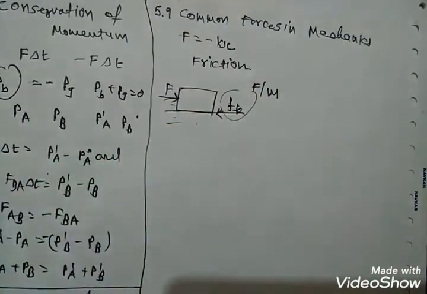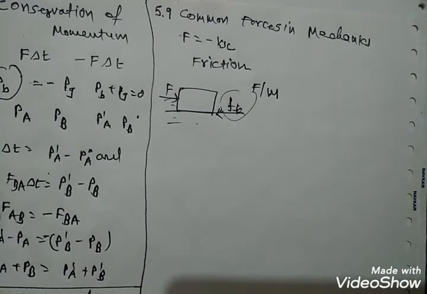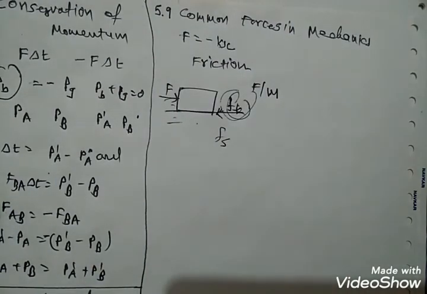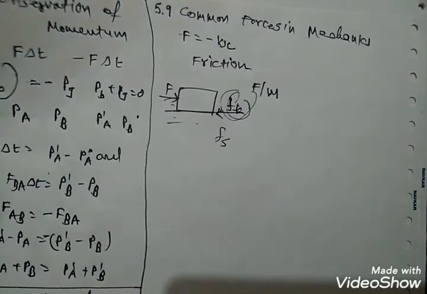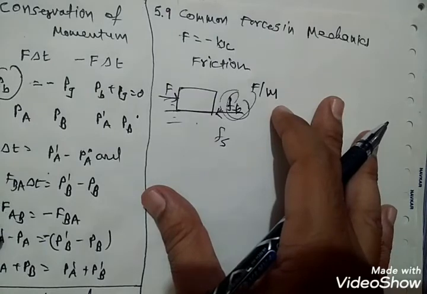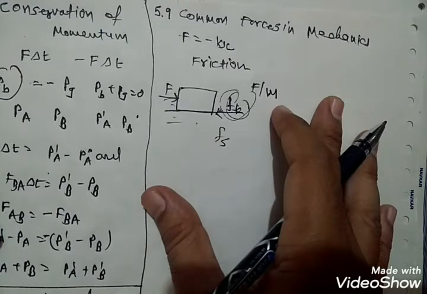When there is no applied force, there is no static friction. It comes into play the moment there is an applied force, and as the applied force F is increased, the static force Fs also increases, remaining equal and opposite to the applied force, keeping the body at rest. This is called static friction. Static friction opposes the impending motion.